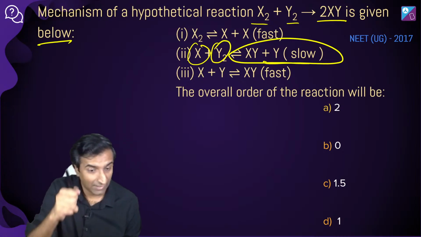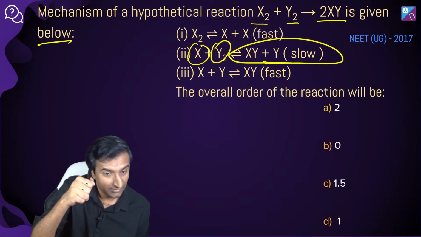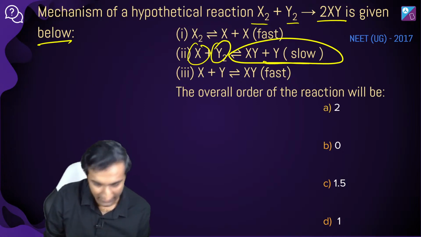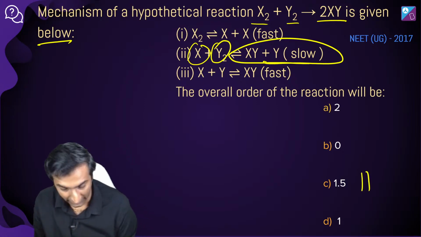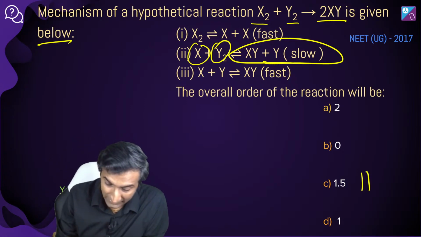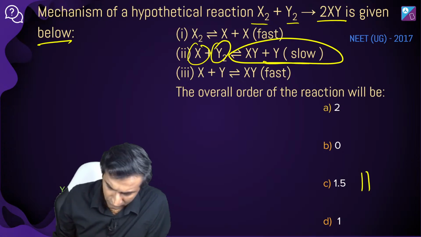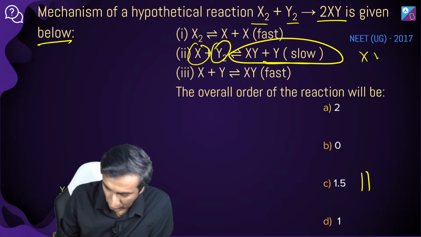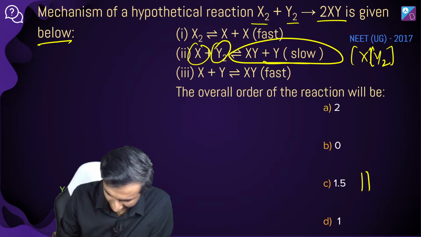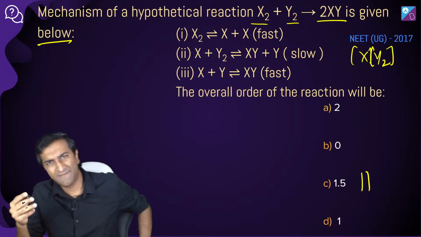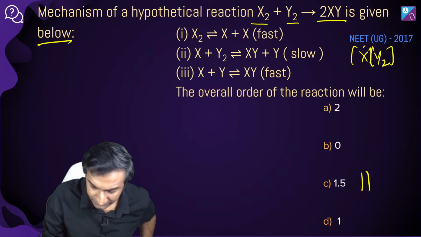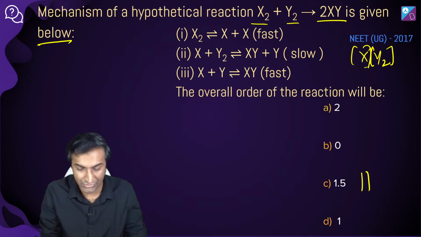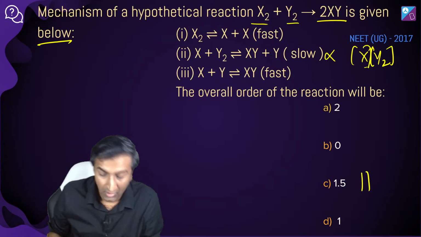But here is the catch. Whatever Mr. Raja said. Oh, Radhika, Shalini with answers already. Beautiful. What did Raja say? Raja said this. But if you write the rate, you will have X into Y2 to be the rate, from the law of mass action and all of that. These are elementary reactions, three elementary reactions, so you get the rate proportional to this.